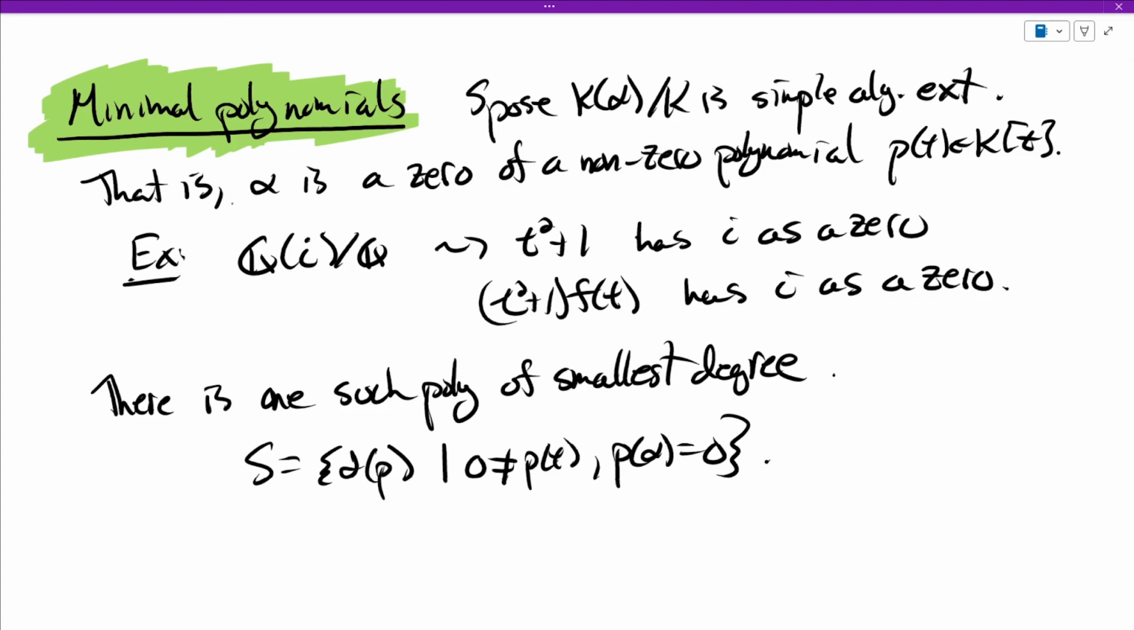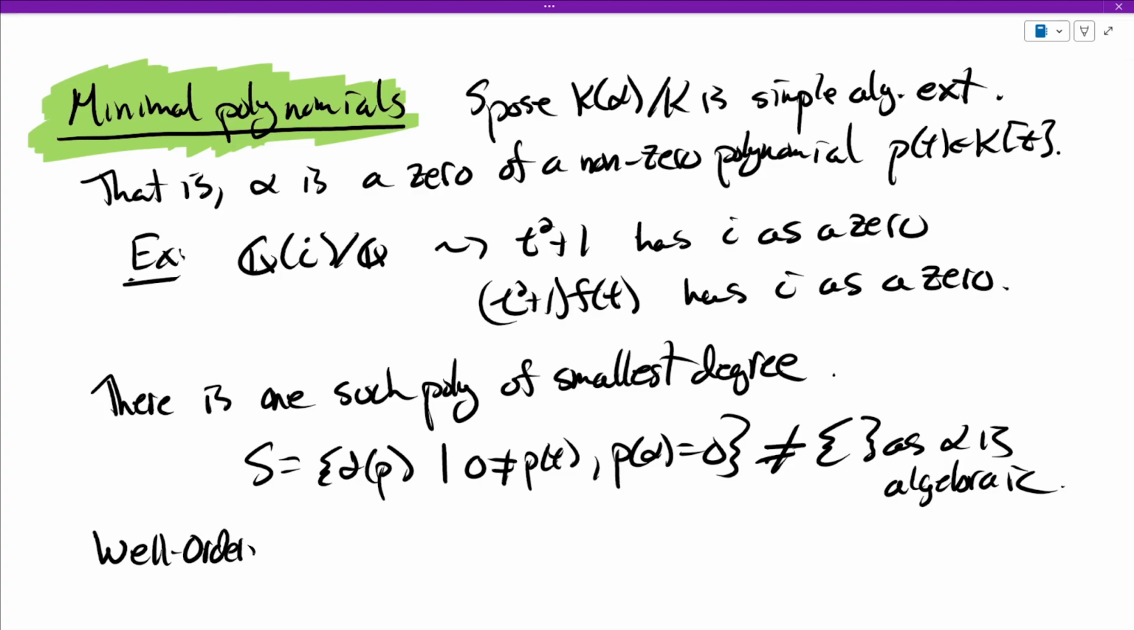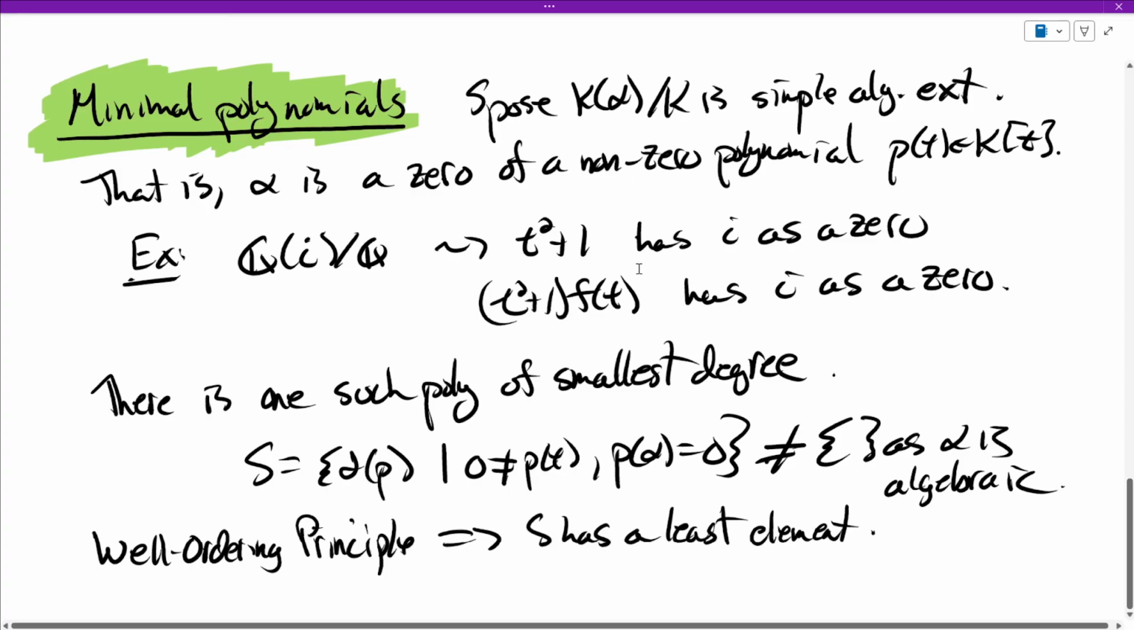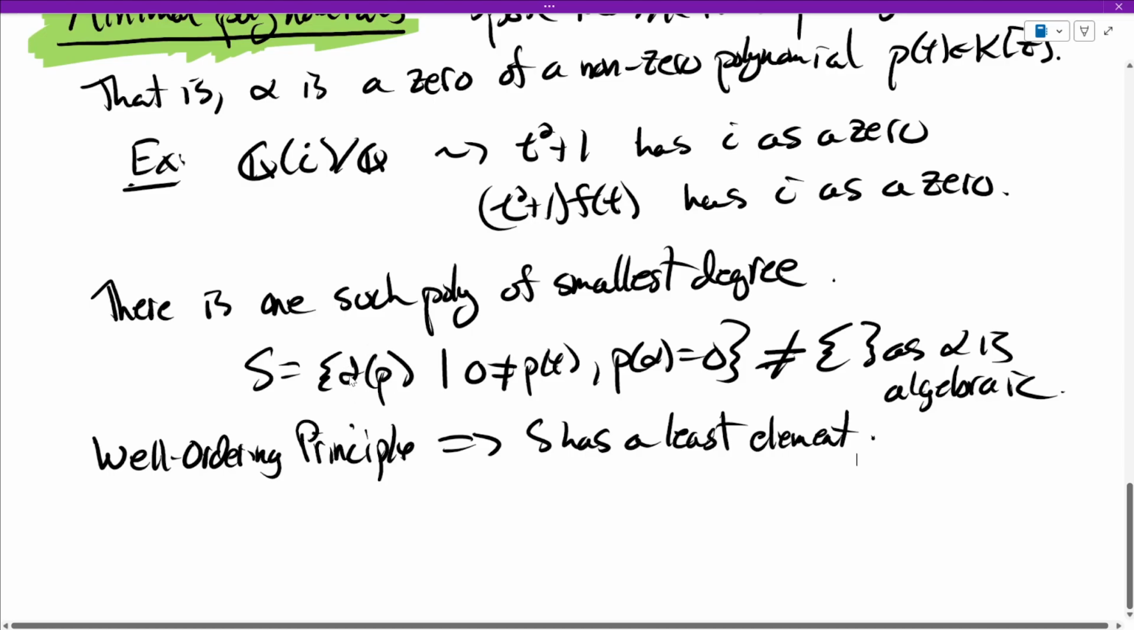Since alpha is algebraic, there is at least one non-zero polynomial that alpha satisfies, and its degree is going to be in this set. So this set is non-empty, as alpha is algebraic. It would be empty if alpha was transcendental, but it's non-empty. And so by the well-ordering principle that you learn whenever you take, I don't know, set theory or ring theory, or I think even number theory, this tells us then that S has a least element. And that least element is the one necessarily of smallest degree.